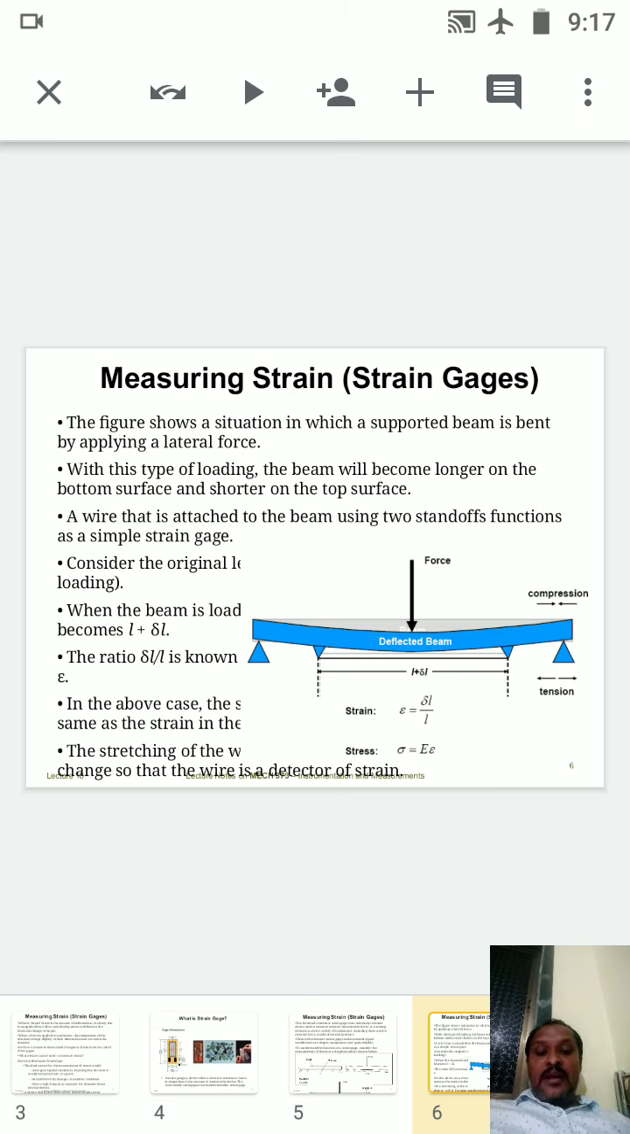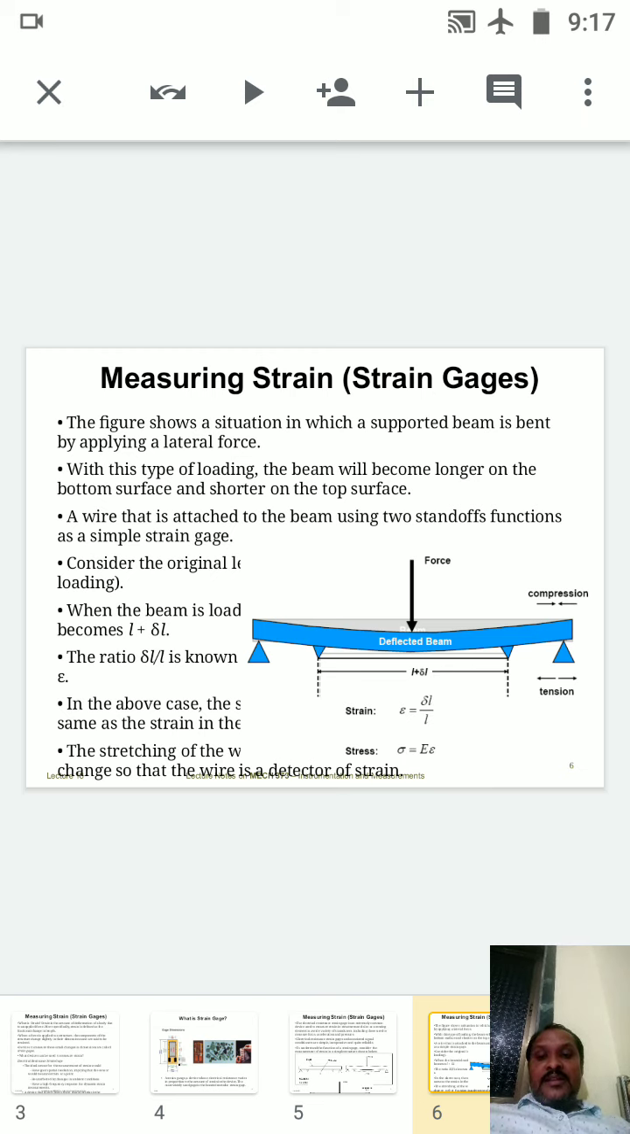So at this support, the upper side is the body, and below that body we have given two supports. On the upper side there will be compression because the force is applied in the downward direction, and at the lower section we will have tension, because the body is going to elongate from the lower side. With this type of loading, the beam becomes longer on the bottom surface and shorter on the top surface. So at the upper side a compression region occurs, and at the lower side a tension region occurs.